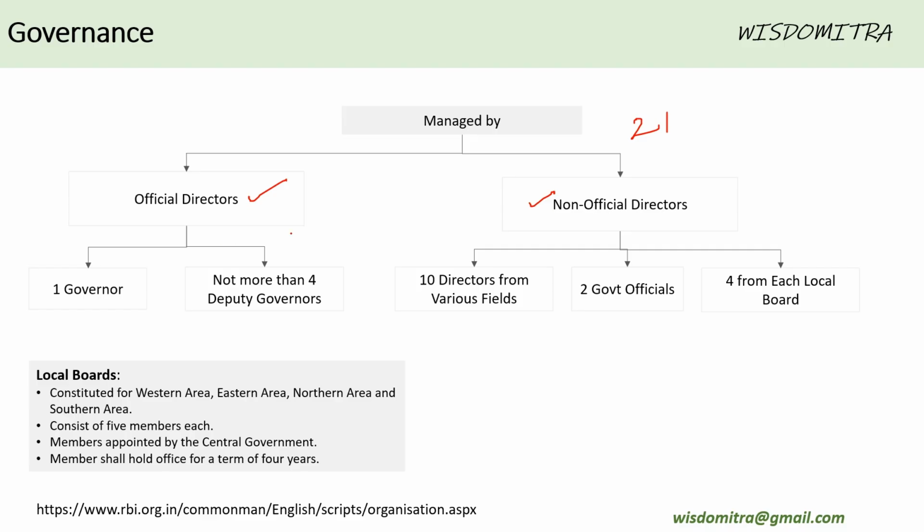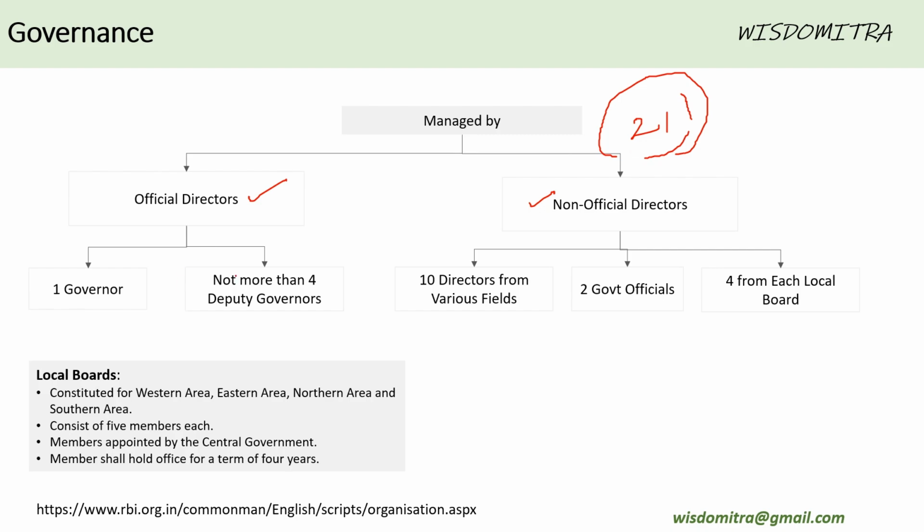The non official directors, 10 directors from various fields, 2 government officials, and 4 from each local board are part of this delegation. So, like 1 plus 4 is 5, 10 is 15, and 2 17, and 4 21. These 21 make the RBI governance board.